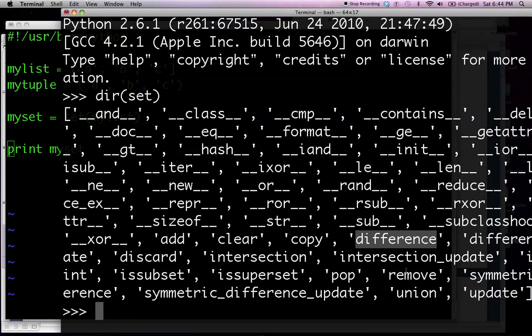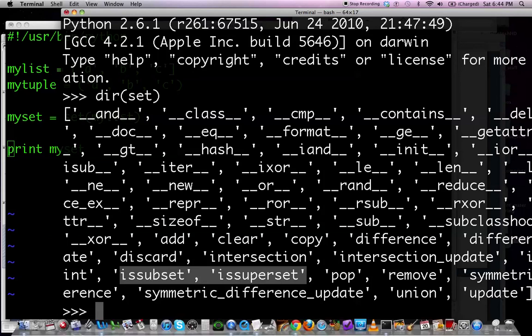Intersection might be, I believe, which elements are common to the two. Is superset might ask, is one list entirely contained within the other list, or vice versa? So that's one of the other uses of sets.